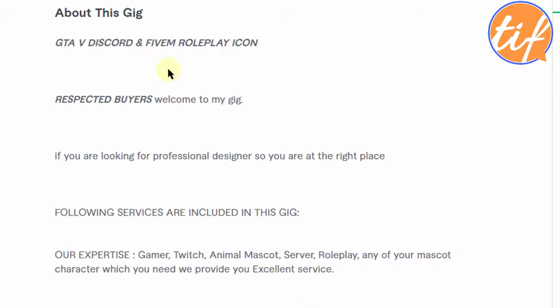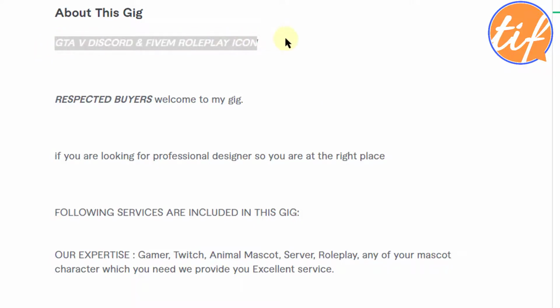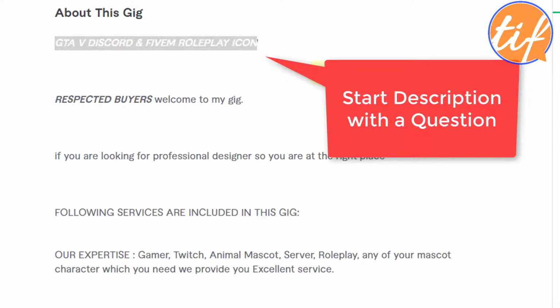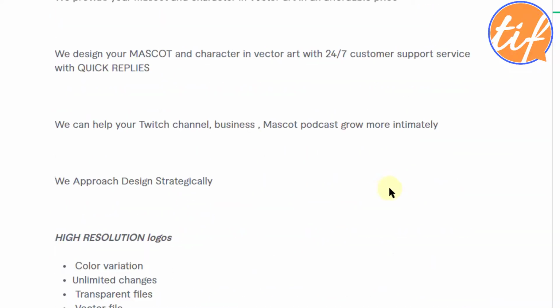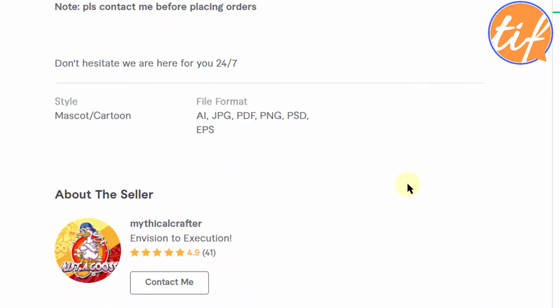Okay, and one thing you can do is to start your gig with a question. Whenever you are asking a question, you are pointing towards the solution that you are actually offering through your gig. So start your gig with a question. Very important. All right, if possible, whenever you can. Okay, so scrolling down, mascot cartoon, these are the file formats that he's providing. That's fine.